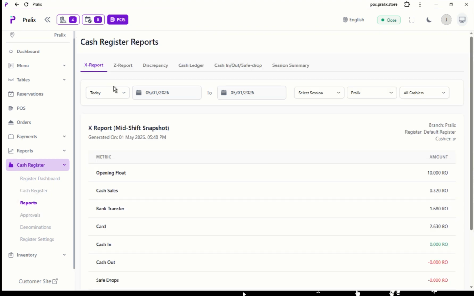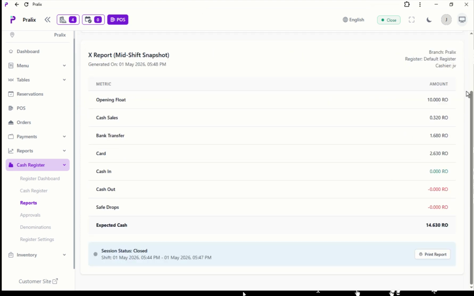In the report section you will see 10 real 320 paisa is for the cash. All this you will get, and if you want you can also print this session report from here. So let's print that. So directly you will receive that print in your printer.